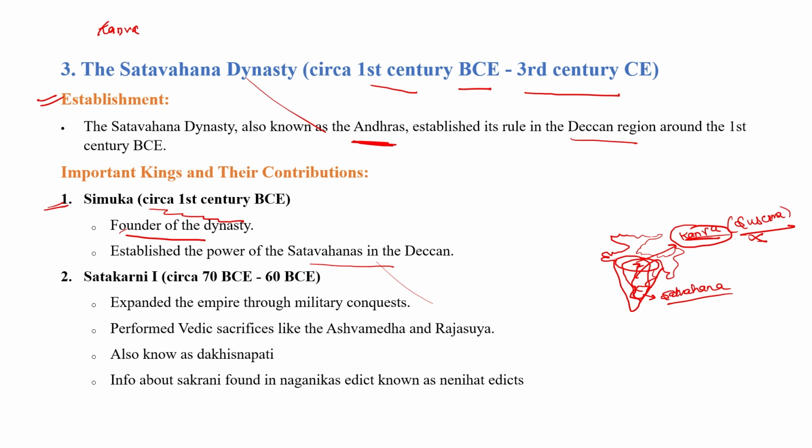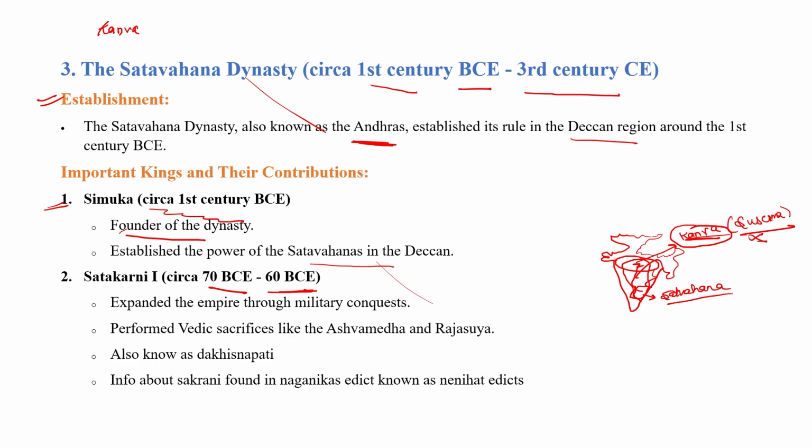The next ruler was Satkarni the first, who was the son of Simuk. He ruled around 70 BC to 60 BC. The ruling time of Satkarni the first was around 10 years. Satkarni the first was also known as Andhra Bhratya, especially in the Puranas. The Puranas also explain about Satkarni the first, and in them he is known as Andhra Bhratya.